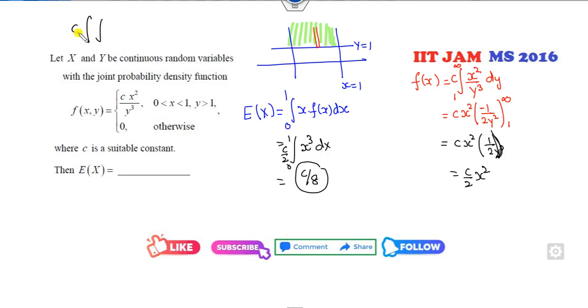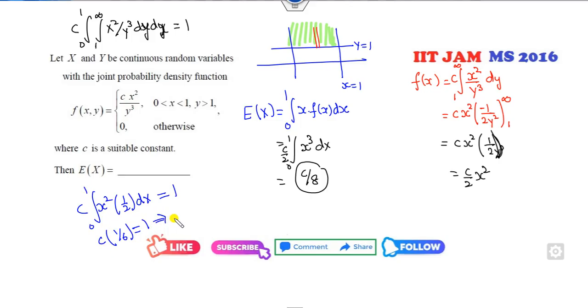The double integration of c x square over y cube dx dy. The limit of y is 1 to infinity, and x is 0 to 1. I can write y first and x here. What is the answer of this? I can first integrate in this manner. So c x square, it is my 1 over 2, which is 1. So what is the integration of this? c times 1 over 6 is equal to 1. So c will be 6. With c equal to 6, it's 6 by 8, which is 3 by 4. 0.75 is my right answer.